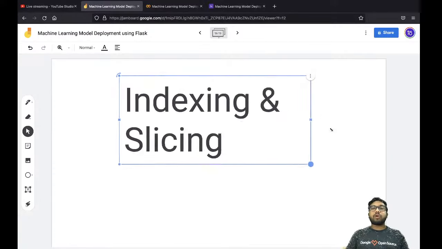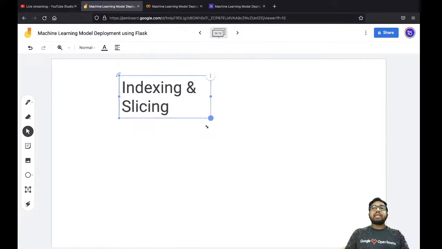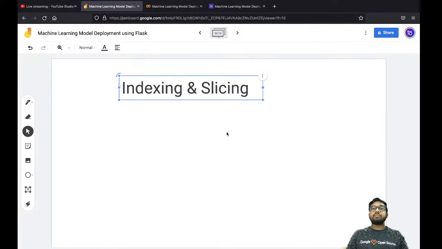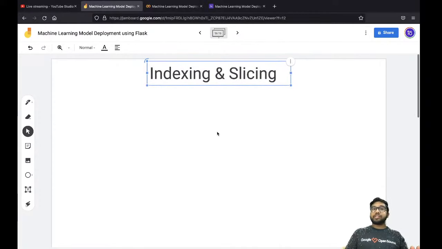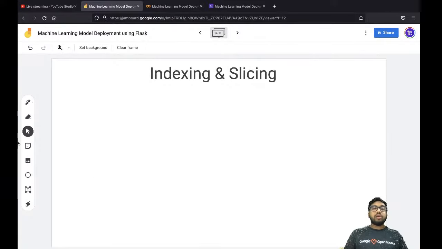We have a concept of indexing and slicing. Indexing means the position. Okay, this is a very interesting topic and a very easy topic, but at the same time it is more powerful. Now let's talk about what exactly you understand by this term indexing. Indexing also means position. If you know a position, and every element is going to have a different unique position, you can easily call that particular element.